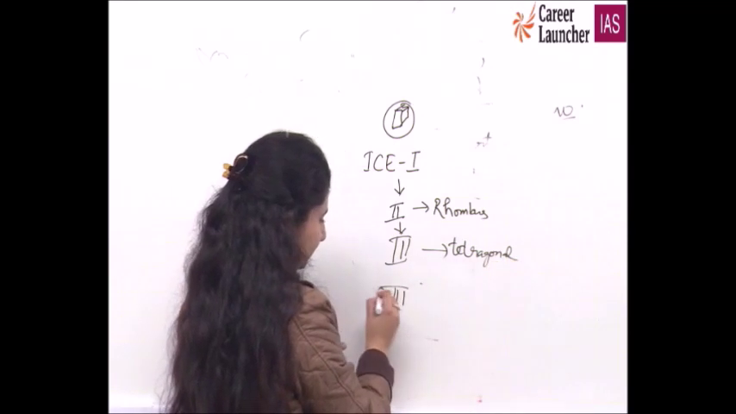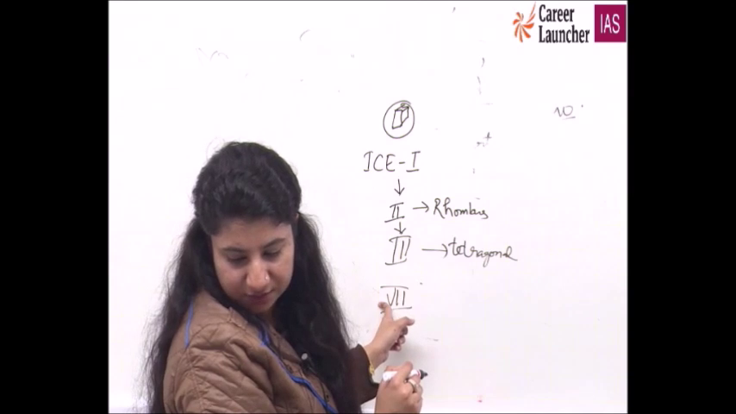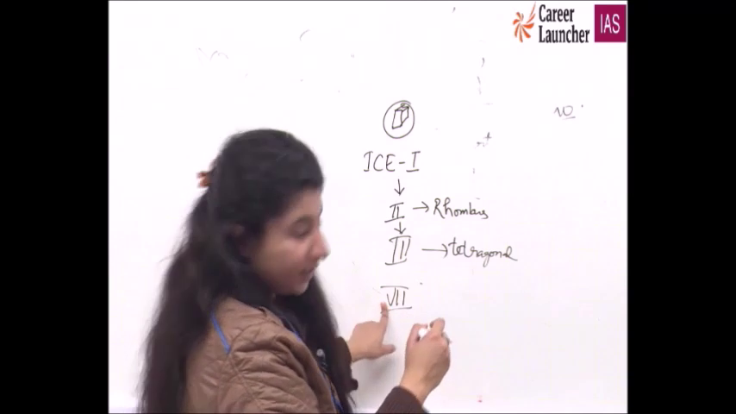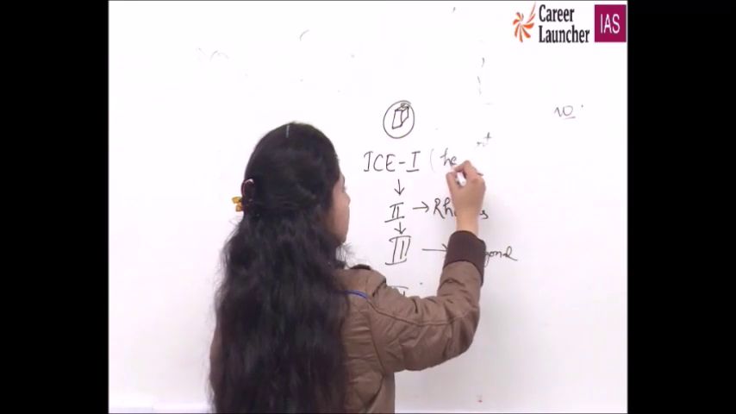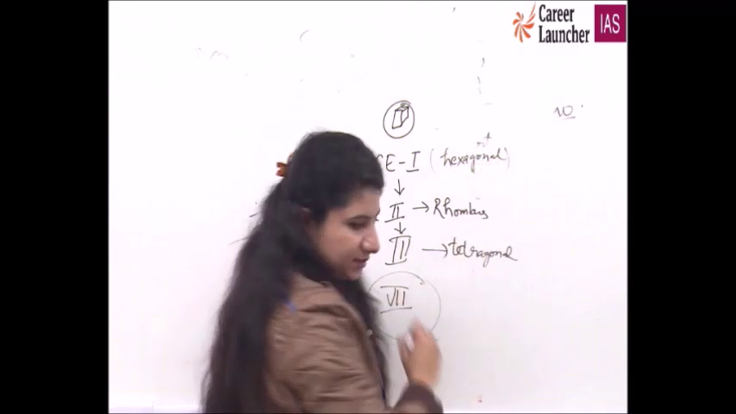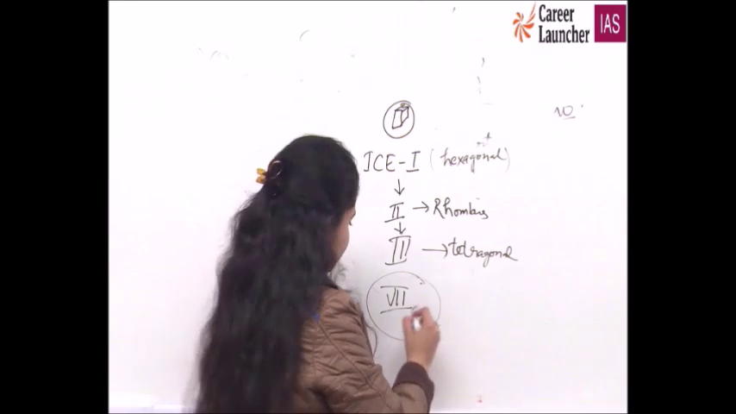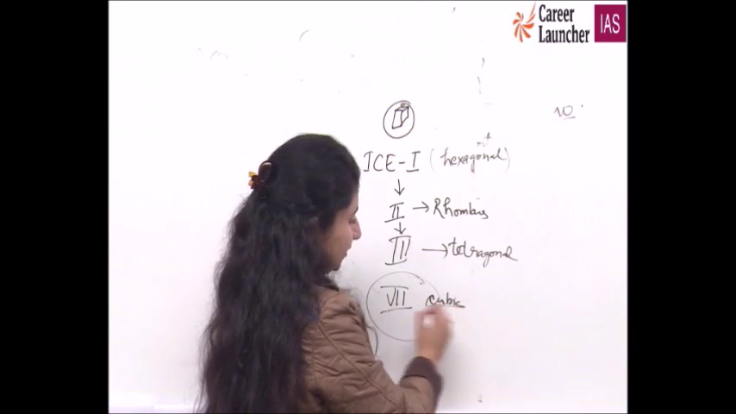Ice 7 is hexagonal arrangement. Sorry, ice 1 is hexagonal. I have written it. I have done some homework on it. Then comes ice number 7, and this gives you cubic crystal arrangement. This is cubic crystal arrangement.